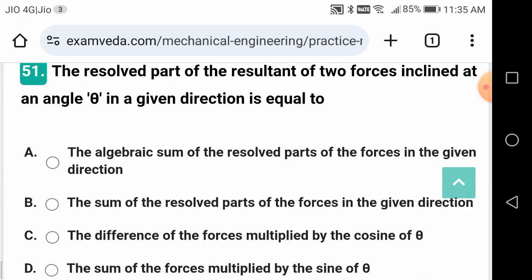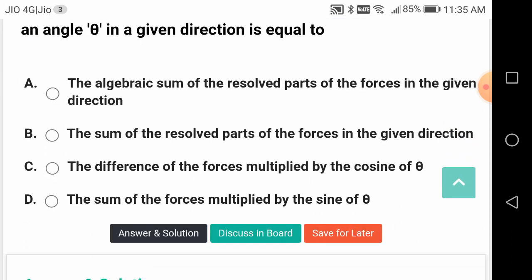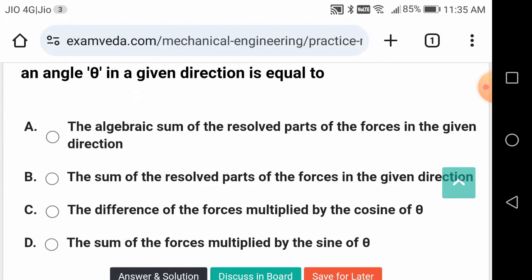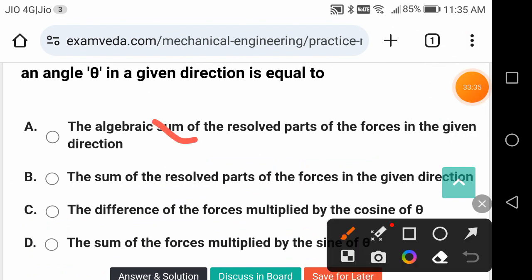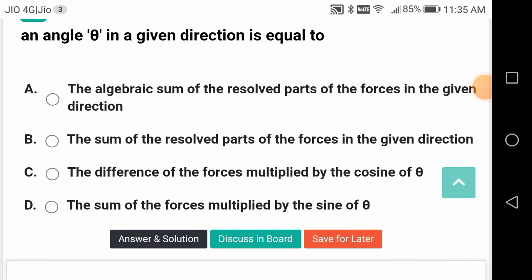The resolved part of the resultant of two forces inclined at an angle theta in a given direction is equal to what? Algebraic sum of the resolved parts of the forces in the given direction. Not sum, algebraic sum. Some may be plus and some may be minus. In that case, we are going to use the term algebraic sum. It is neither the sum nor difference, or the sum of the forces multiplied by the sine of theta.